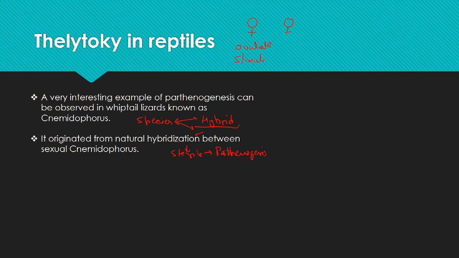The other female, which is not mature, acts as a male, and they copulate together so that the ovulating female, or the mature female, gets the required stimulus so that it can produce the eggs, which develop into embryo and the adult.